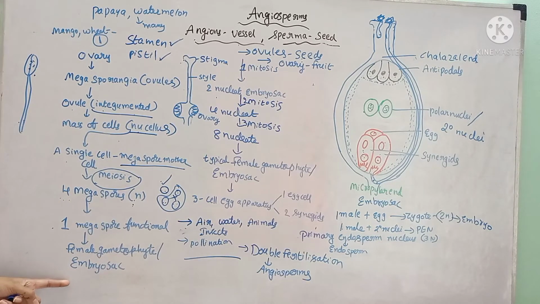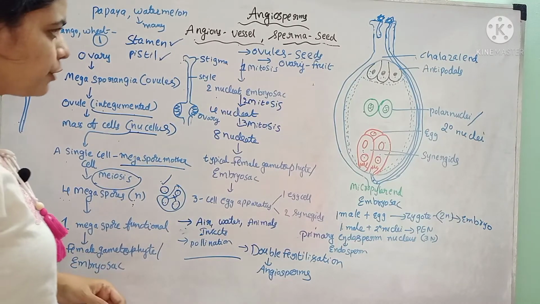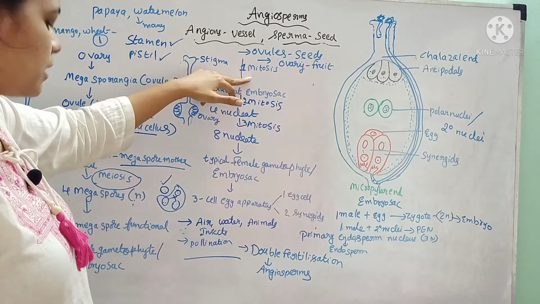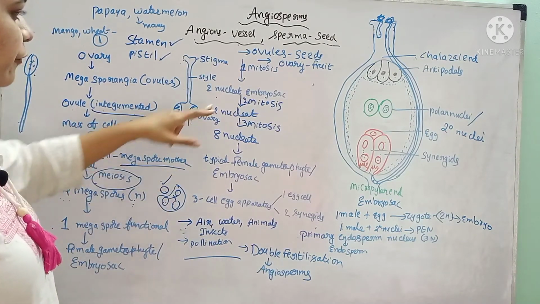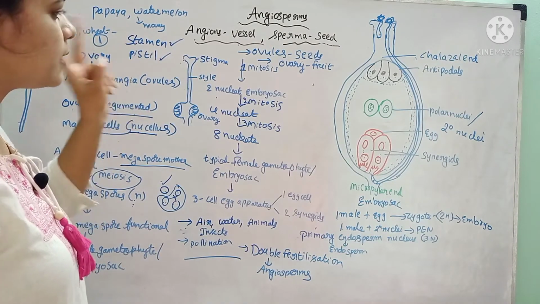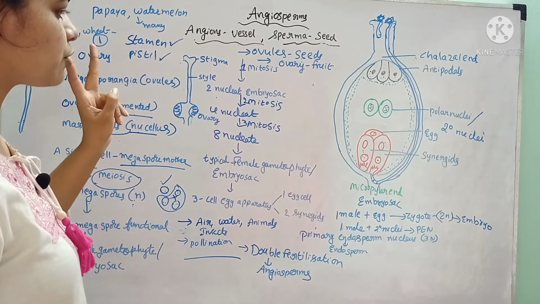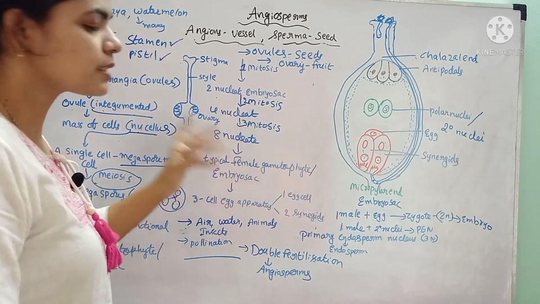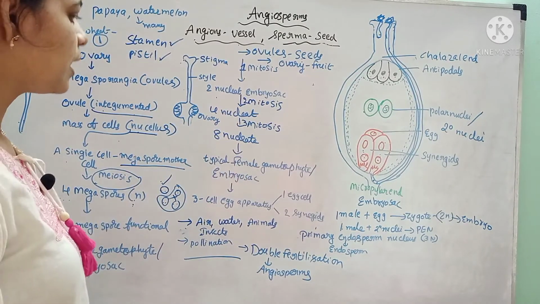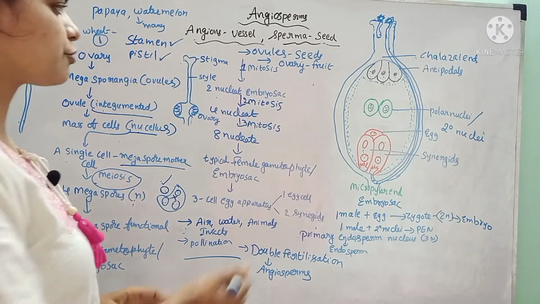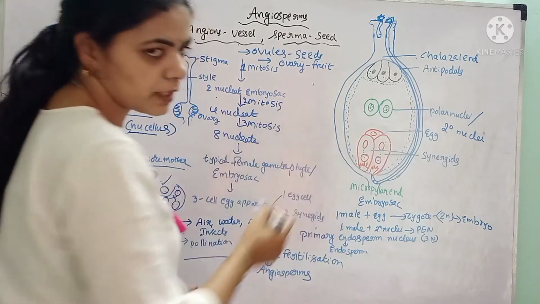That 1 functional megaspore develops further into the female gametophyte or embryo sac. For the development of the embryo sac, it undergoes mitosis. In the first mitosis, a 2-nucleate embryo sac develops. In the second mitosis, a 4-nucleate structure, and in the third mitosis, an 8-nucleate structure develops. The typical embryo sac, the typical female gametophyte, consists of an 8-nucleate structure.